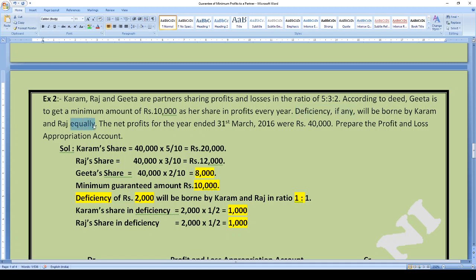Please note that here we have mentioned that the deficiency, if it arises, is to be borne by the other partners equally. So the problem is the same, the figures are the same: the amount of profit Geeta is getting is 8,000 and her minimum guarantee is 10,000. So what change will be there? The change is that this deficiency of 2000 will be borne by Karam and Raj in the ratio of 1:1.